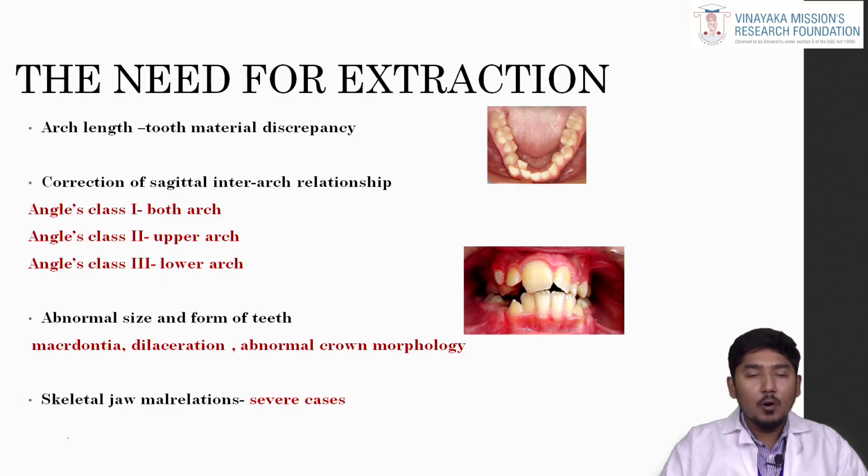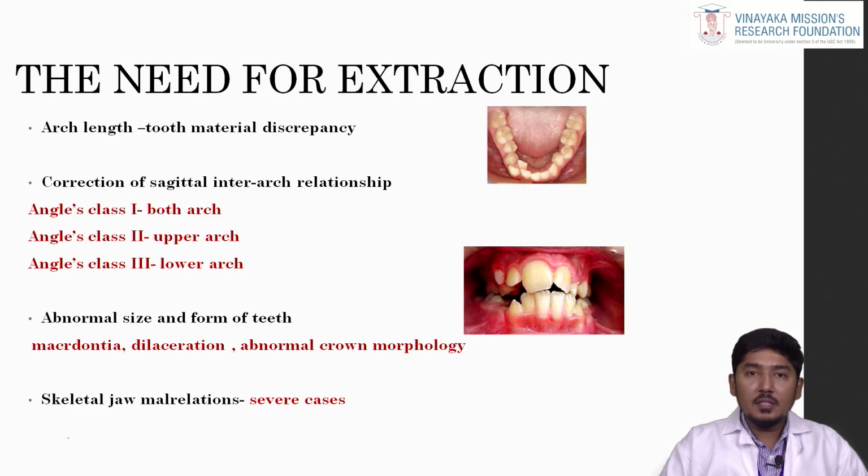Next is abnormal size and form of the teeth. In few clinical scenarios, we can go for extraction of the malformed teeth like macrodontia. When you compare the 2 incisors on both right and left, if one incisor is predominantly larger, where we cannot do build up on the adjacent teeth, we can go for extraction and replacement.